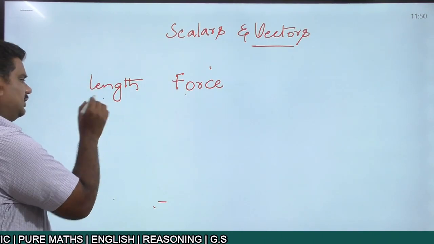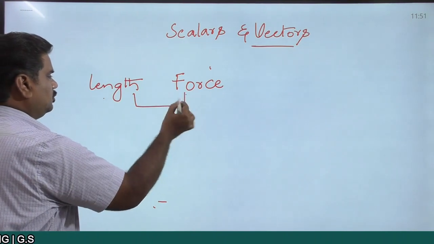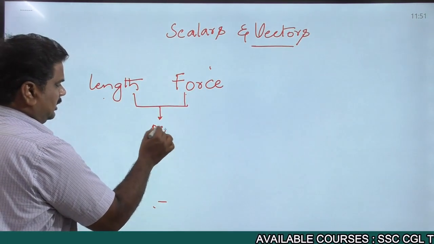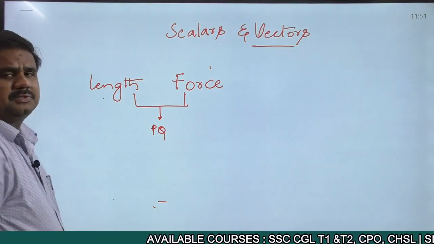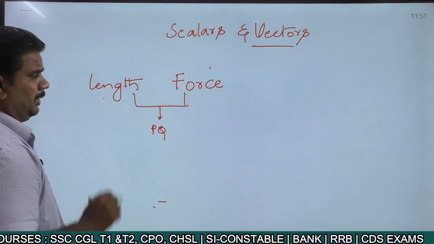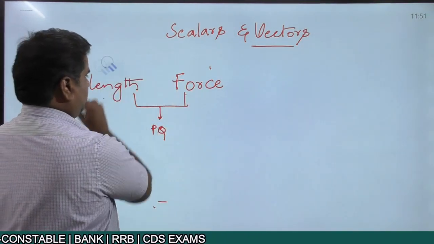This is a fundamental quantity, this is a derived quantity, but in simple terms we put both under one category, which we call physical quantities. And these physical quantities can be expressed as either scalars or vectors. First we'll see what is a scalar quantity.